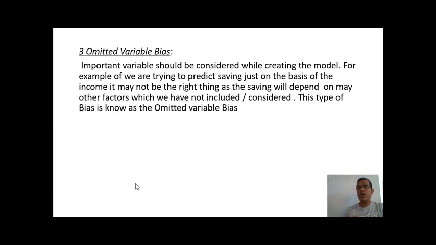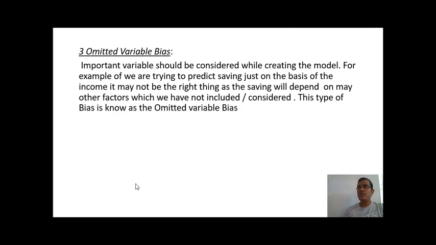For example, let's say if I want to predict the savings, then savings would directly be dependent upon the income. But income cannot be the only factor which determines your savings. There should be n number of other factors. For example, your expenditure, your living style, how much tax you are paying, how many members you have in your family, whether you are living in a rented house or in your own house, and whether you have some other income or not.